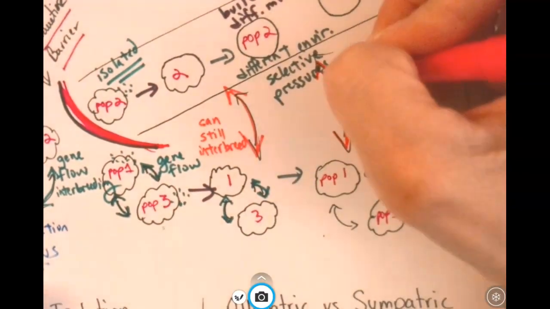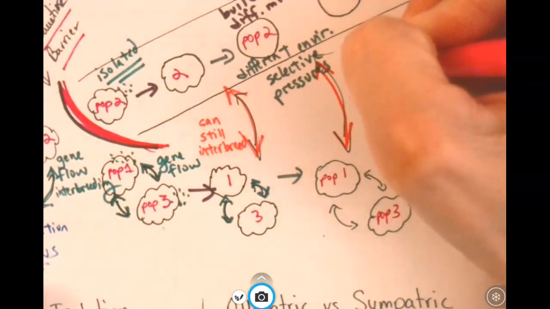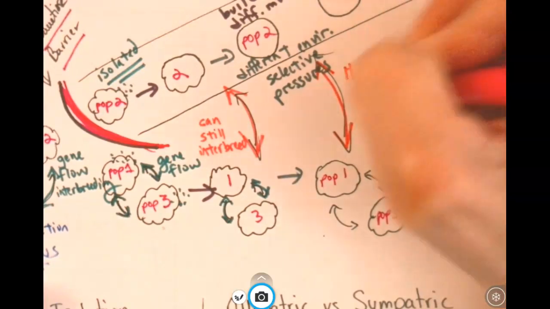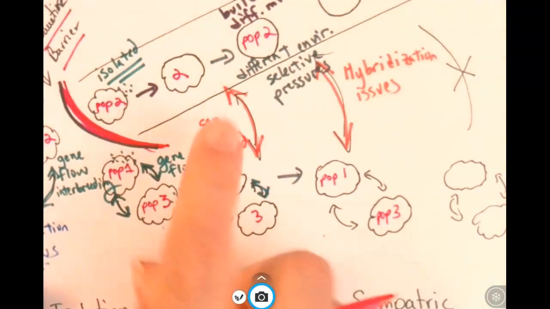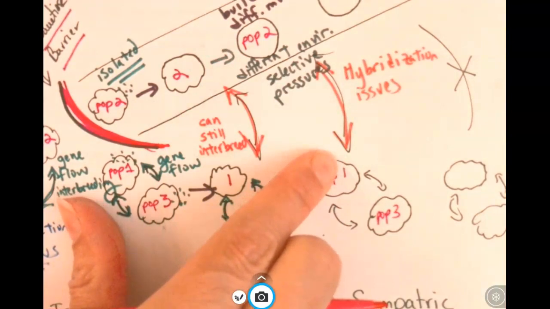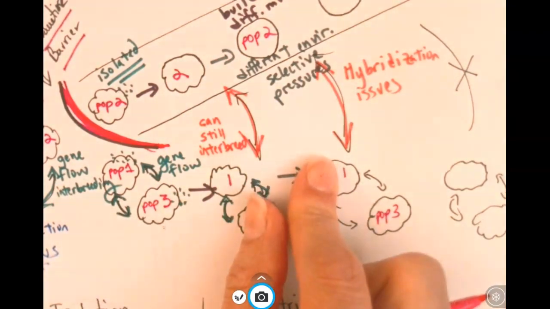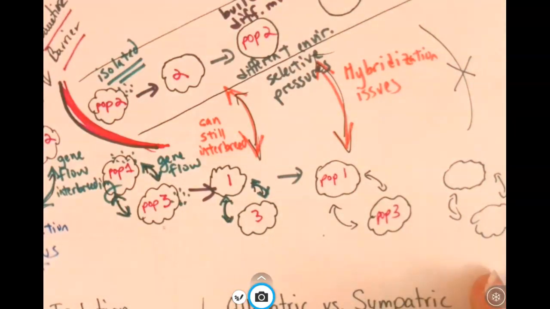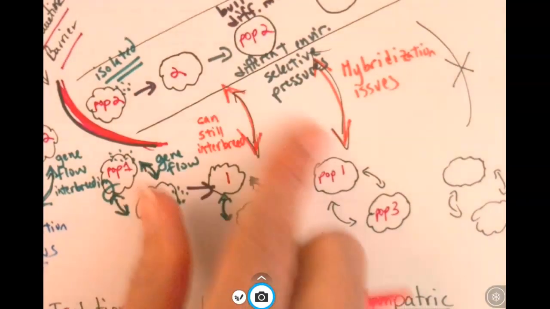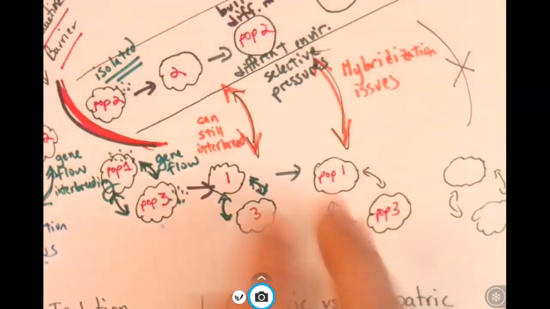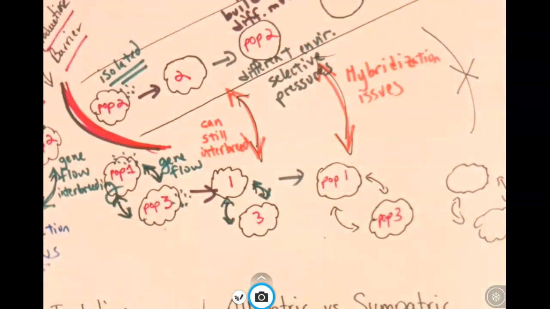But maybe now we have some hybridization issues. So maybe they can still produce offspring, but the offspring aren't as strong. They're very fragile. Or maybe the offspring are sterile, meaning they can't have children. Or maybe they have children that can have children, but the next generation is very weak. So they're still part of the same species, but there's a breakdown in the ability for them to produce viable fertile offspring.